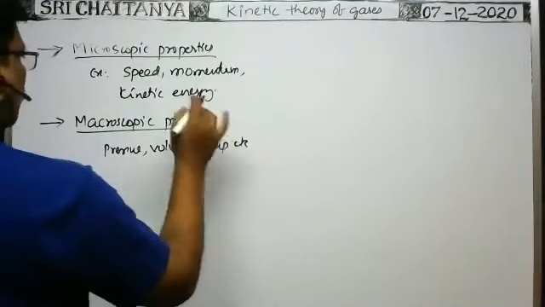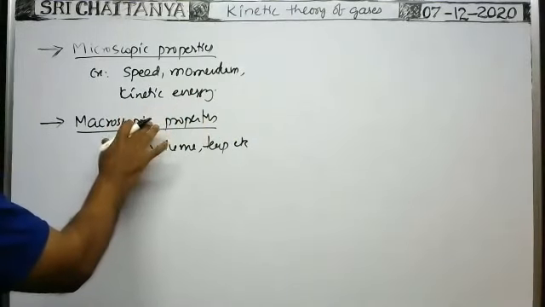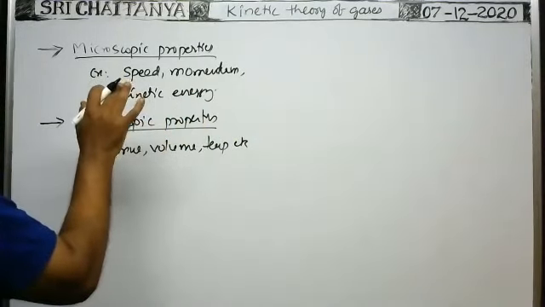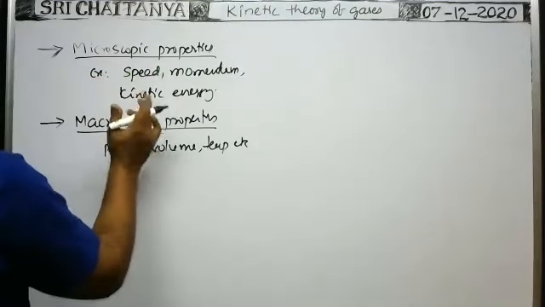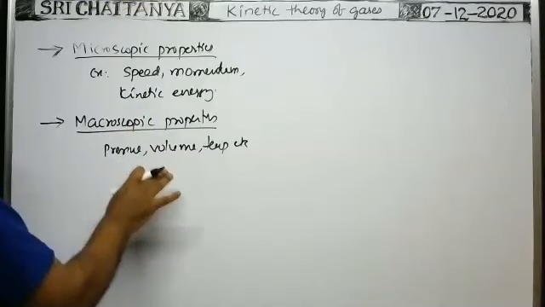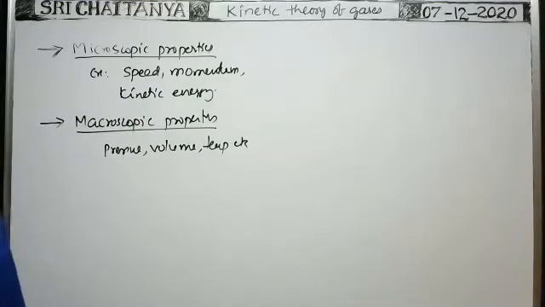These are the macroscopic properties of the gas. So the branch of physics in heat which deals with the microscopic properties, macroscopic properties, and the relation among them is called the kinetic theory of gases.